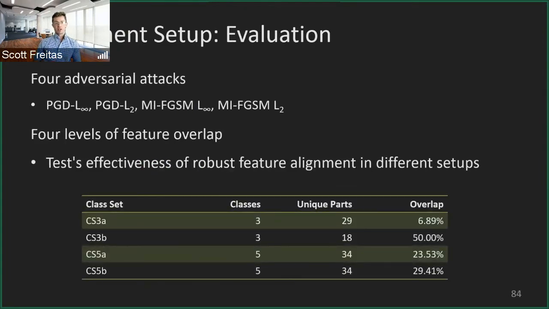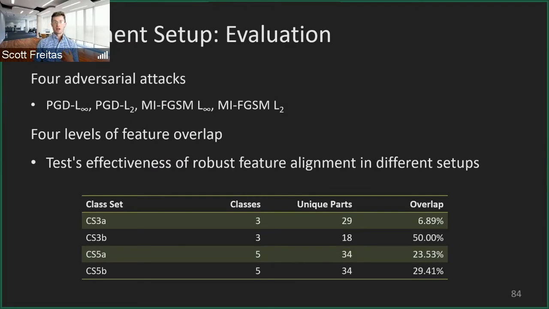So a little bit about the evaluation. We look at 4 strong adversarial attacks, projected gradient descent, and an MIFGSM. And we get different levels of feature overlap. Basically, the idea of feature overlap is if there are 3 classes, if you mix and match different classes, you can have different amounts of overlapping features.